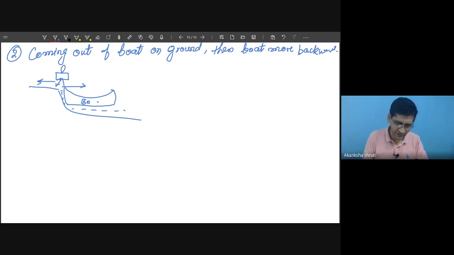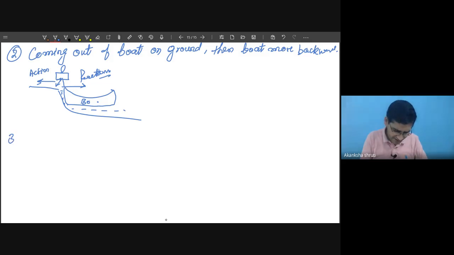So it is that one. So this is your action, and then this is the reaction. With the leg you are first pushing the boat backward; that is the action. That's why your body moves forward and you are able to land on the ground. That is the reaction force. Get it? Even this figure is also in your textbook.